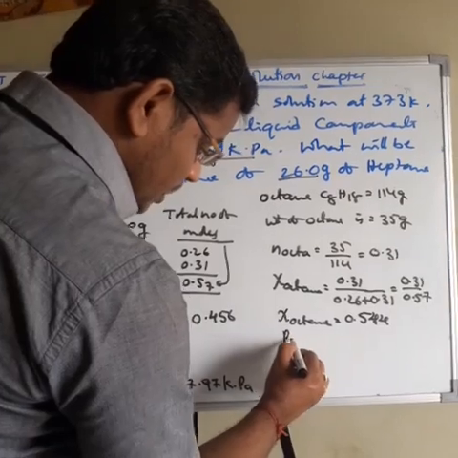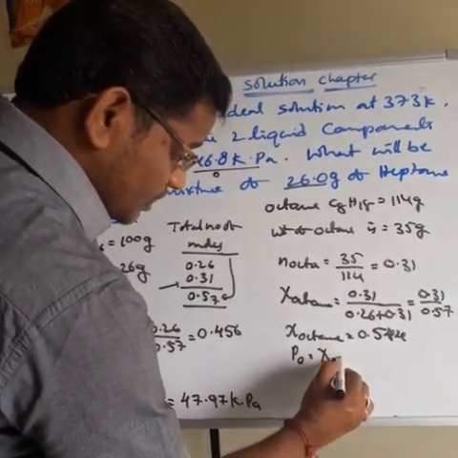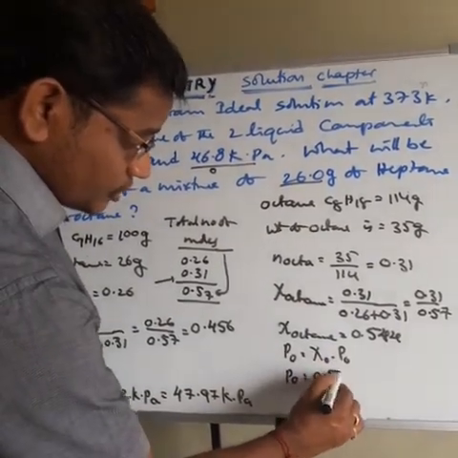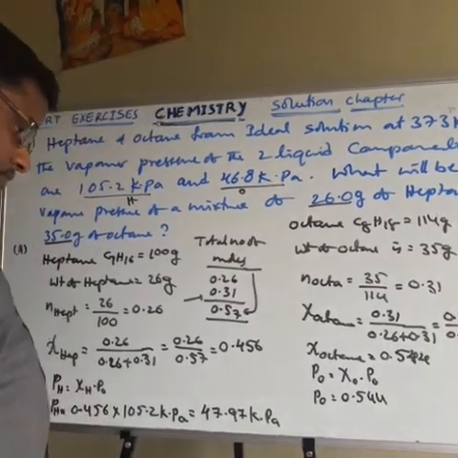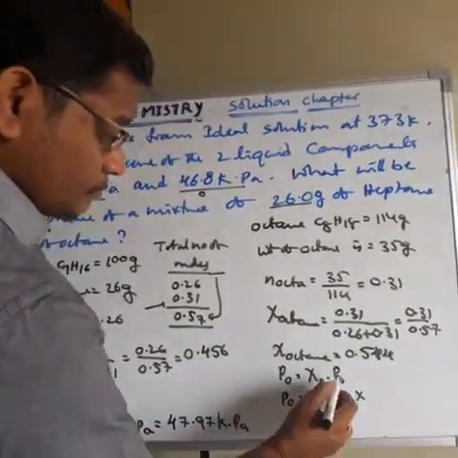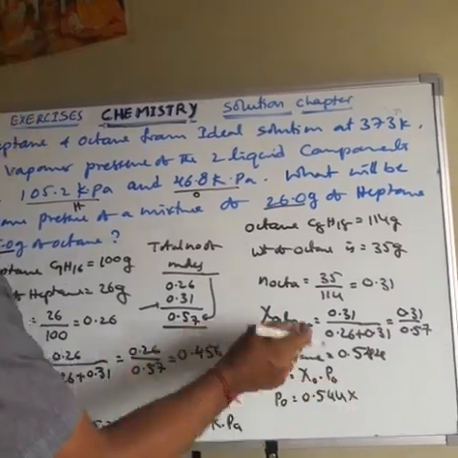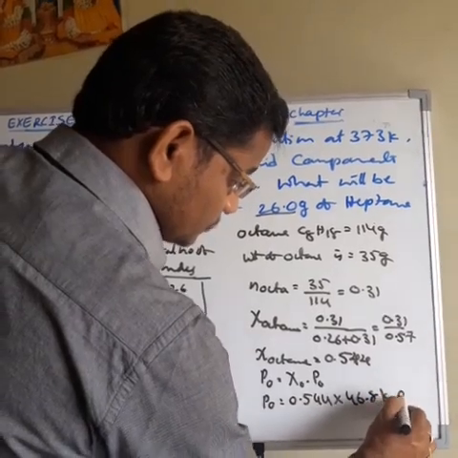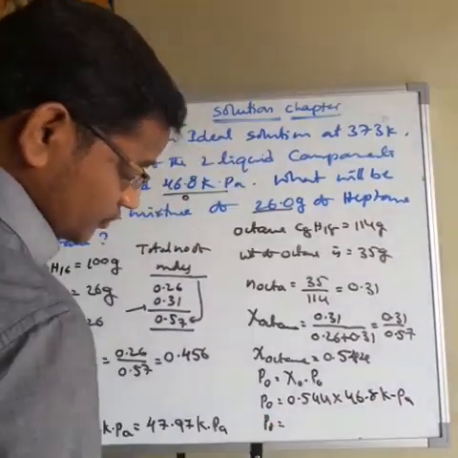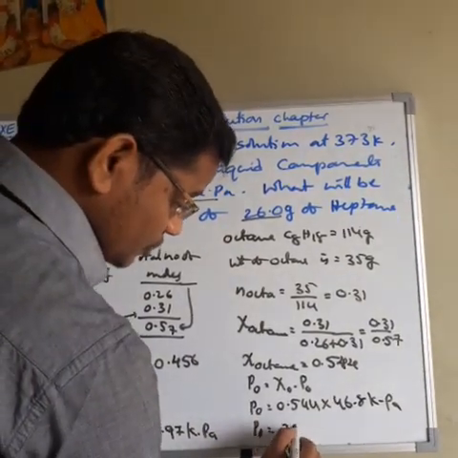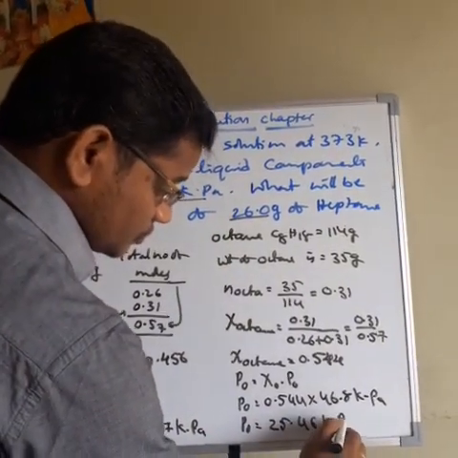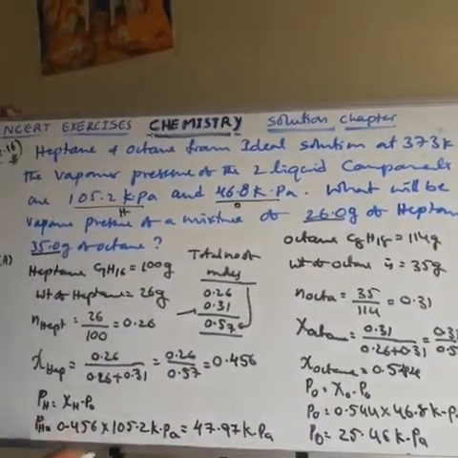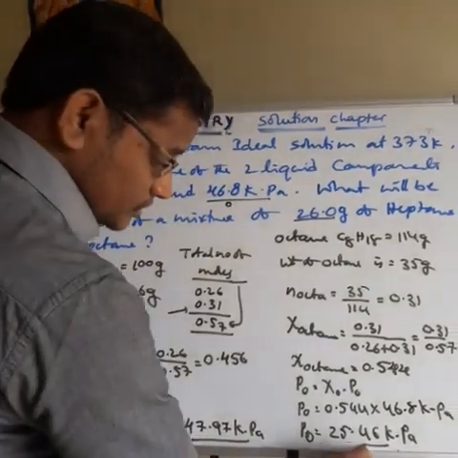Like that, the partial pressure of octane is the mole fraction of octane, 0.544, into the vapor pressure of pure octane, which is 46.8 kilopascal. Multiplying these two values, we get 25.46 kilopascal. So this one is the partial pressure of heptane, and this one is the partial pressure of octane.